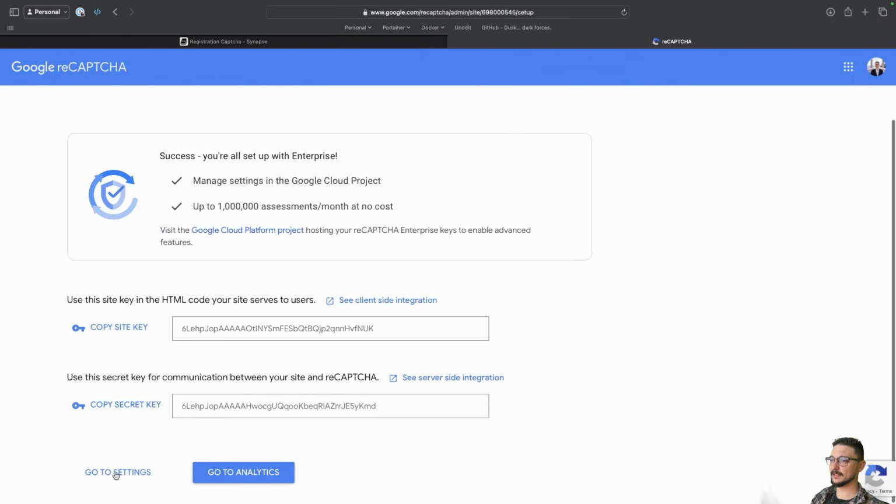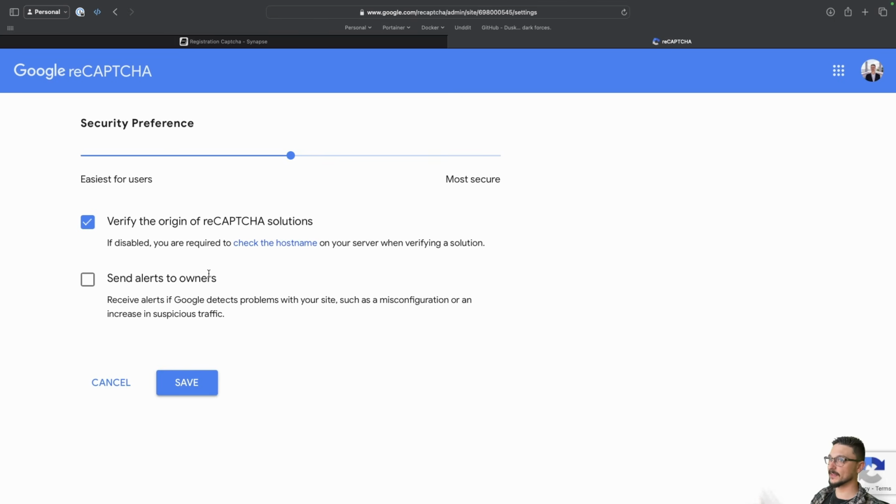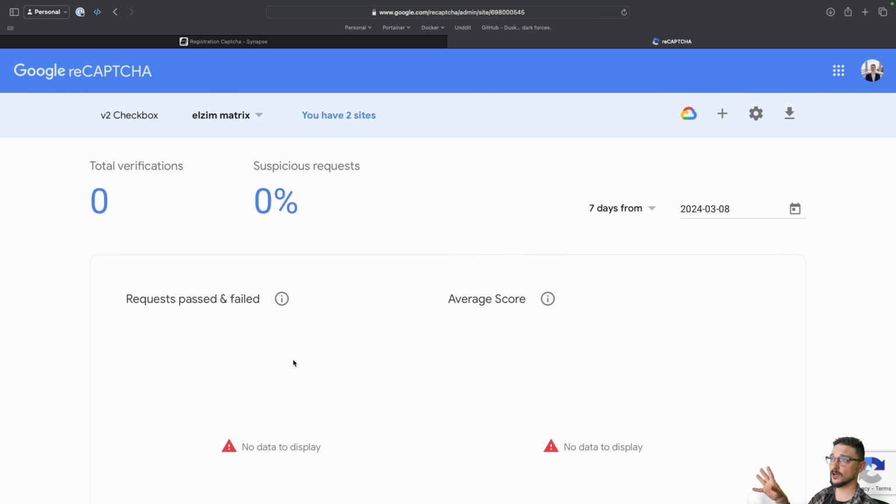Now, if we go to settings, what we need to do is go to the bottom of that settings page and turn off the verify the origin of reCAPTCHA solutions option. So make sure that's off, otherwise you're going to get issues with the captcha. And then you can just hit save. And that is our captcha all set up.